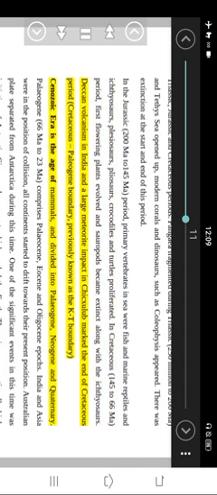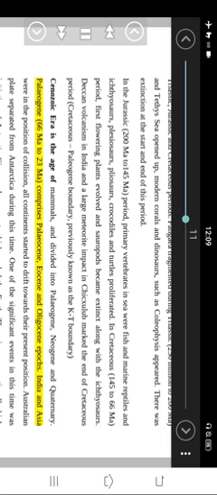Deccan volcanism in India and a large meteorite impact in Chicxulub marked the end of the Cretaceous period. Cretaceous-Paleogene boundary, previously known as the KT boundary. The Cenozoic era is the age of mammals, and is divided into Paleogene, Neogene and Quaternary. Paleogene, 66 Ma to 23 Ma, comprises Paleocene, Eocene and Oligocene epochs.